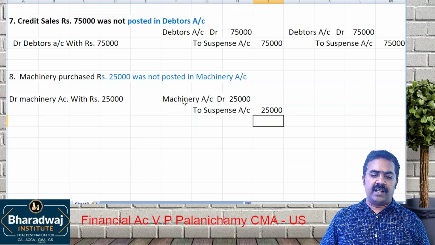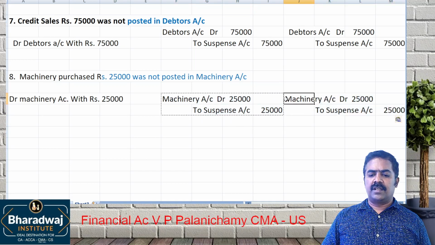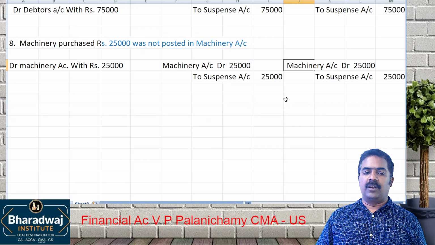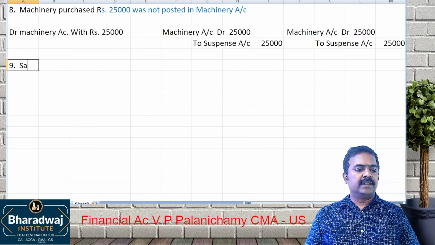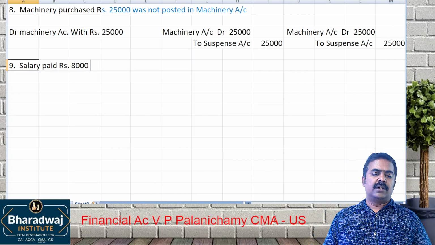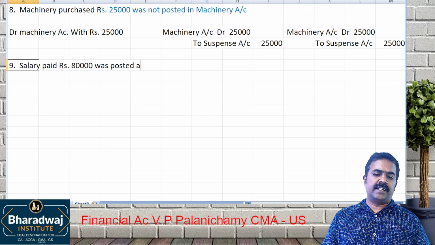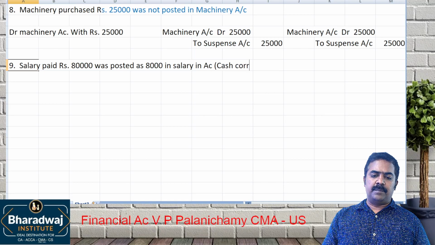If it is after final accounts, same. If it is final accounts, same. Why? No nominal account. I'll give you one more example. Pay attention. Salary paid rupees 80,000 was posted as 8,000 in salary account. Cash correctly posted.